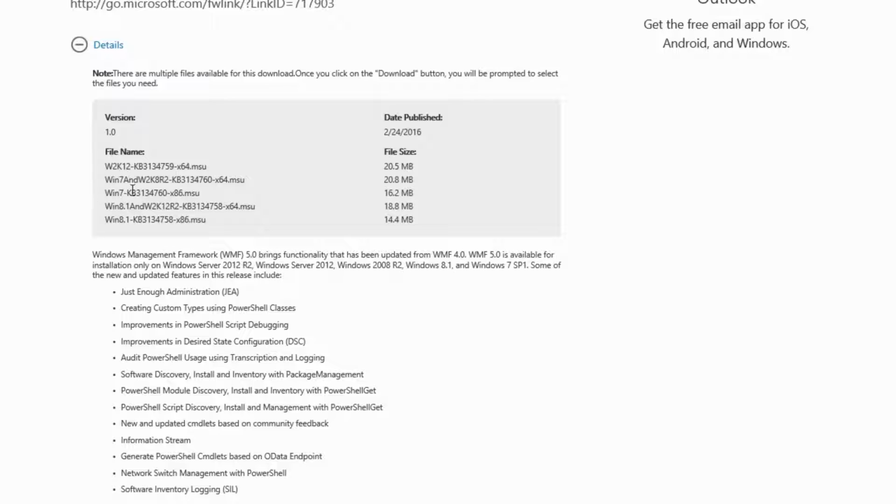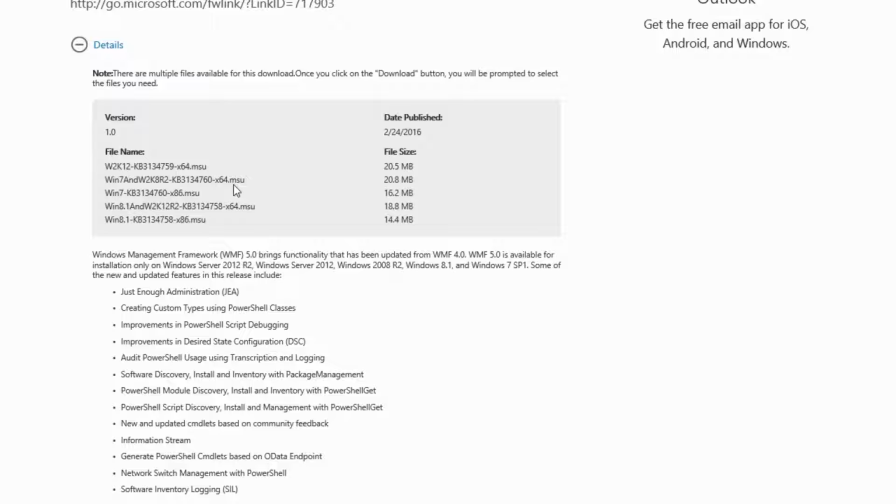But what gets more confusing is I have two of them here that say Windows 7. How do I know which one I should use? To figure that out, we need to go to the last part of the name here, right before the MSU part. MSU is just a Microsoft installer file. It's this x64 and x86 that we need to focus on. The difference between the two, x64 is a 64-bit version of Windows, x86 is a 32-bit version of Windows.